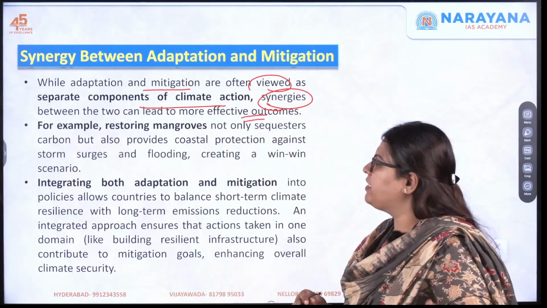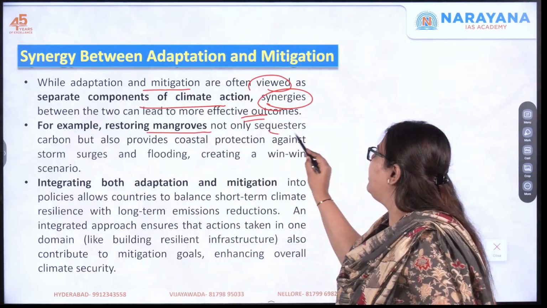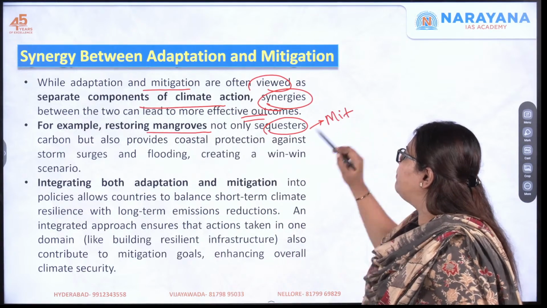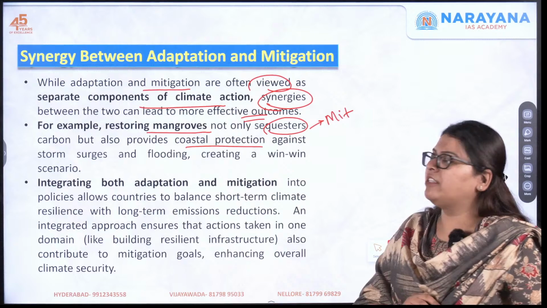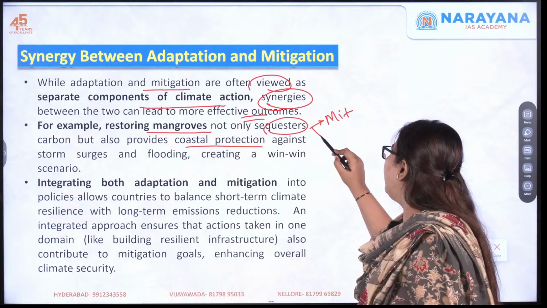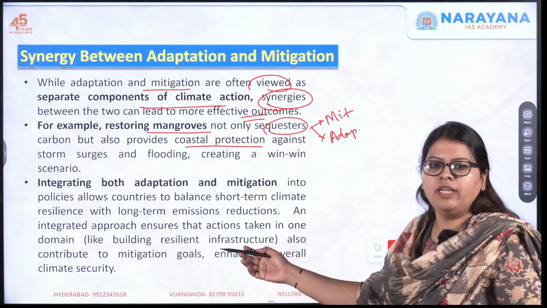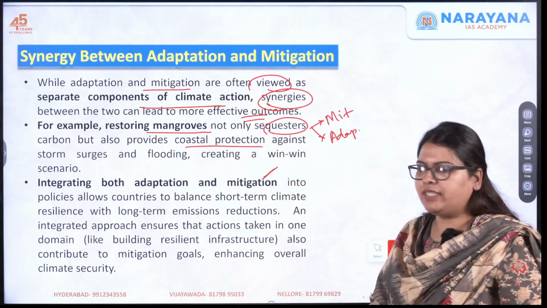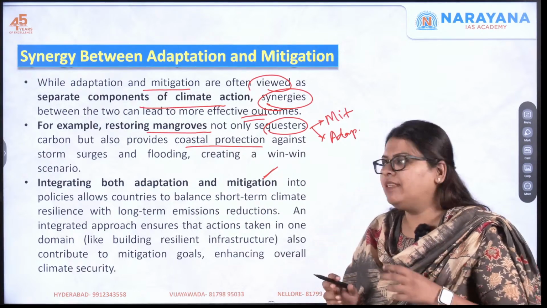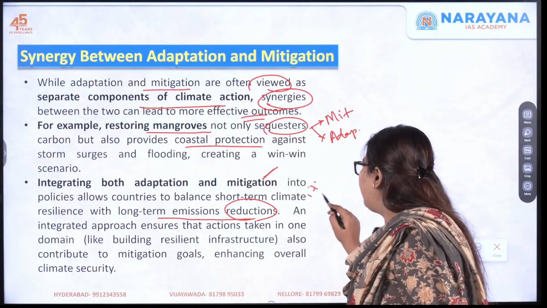For example, the best example will be your mangroves. Restoring the mangroves not only sequesters the carbon, which becomes mitigation, but also provides coastal protection against the storm surges and the flooding, and this creates a win-win situation. So hereby it causes adaptation as well. So integrating both adaptation and mitigation into policies actually allows a good short-term climate resilience strategy with long-term emissions reductions. Very, very important line.